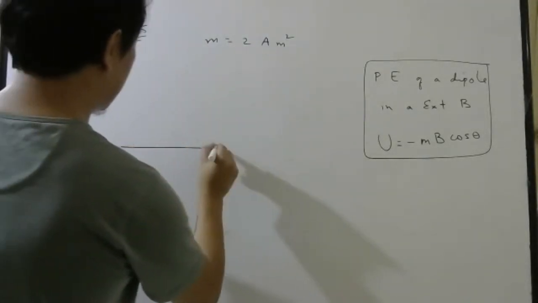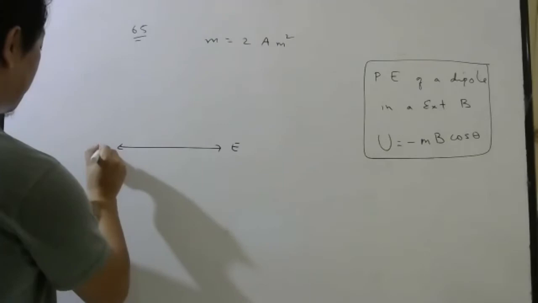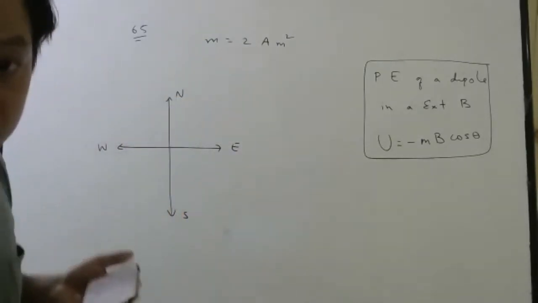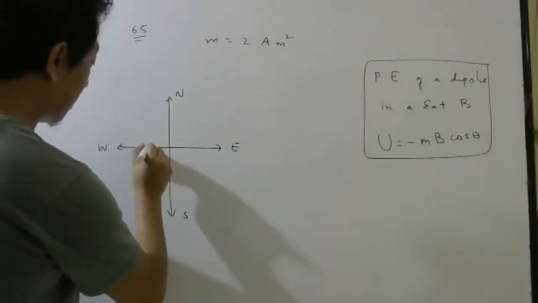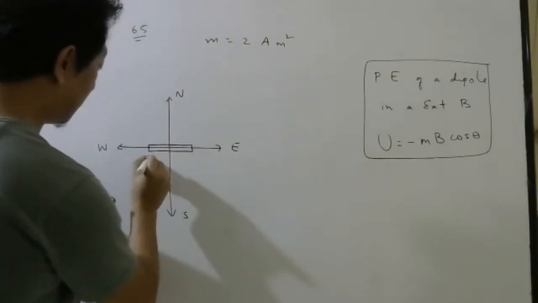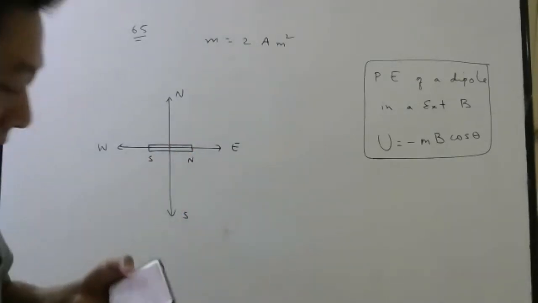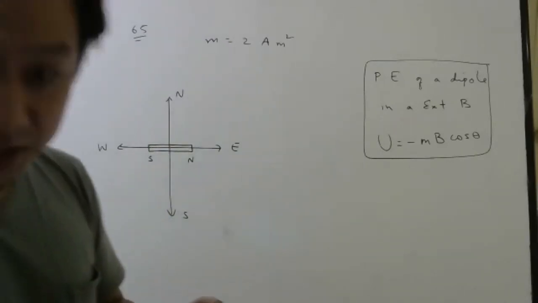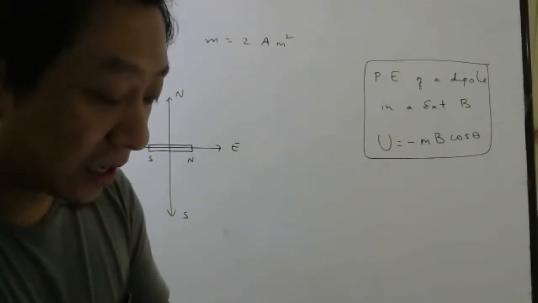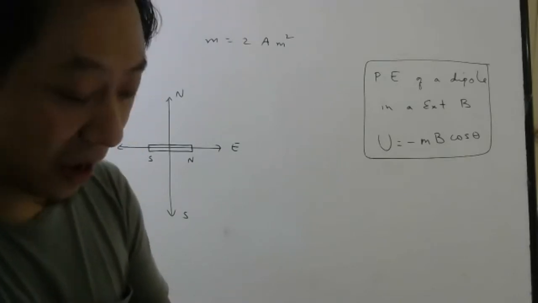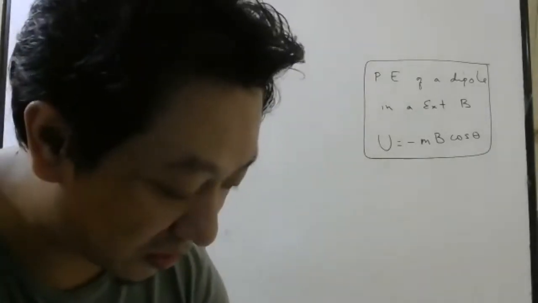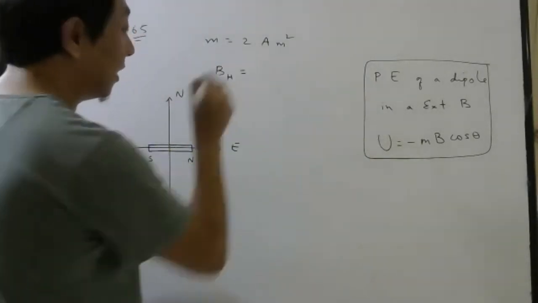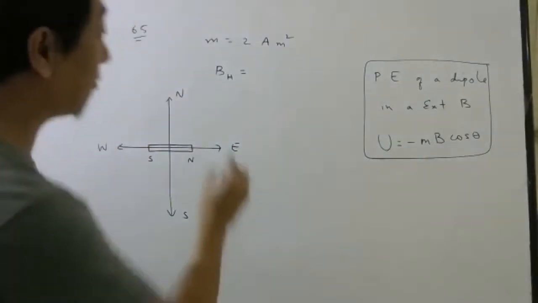So let us say this is your east, this is your west. Then this will be your north, this will be your south. Correct? So the magnet is released from this position. Let's say this is south, this is north. It is released. Will it stay here only? Let us see what they want. Kinetic energy of the magnet as it takes north-south position. Now in brackets, see what they have given. Horizontal component of Earth's magnetic field is given as 25 microtesla.